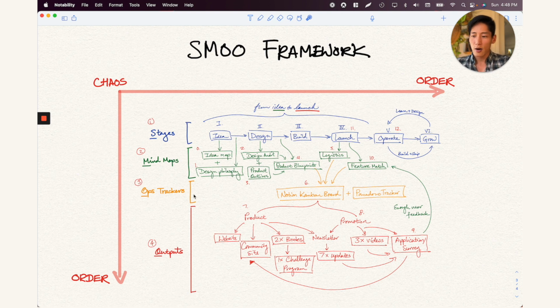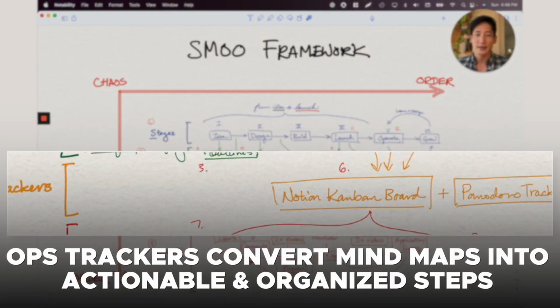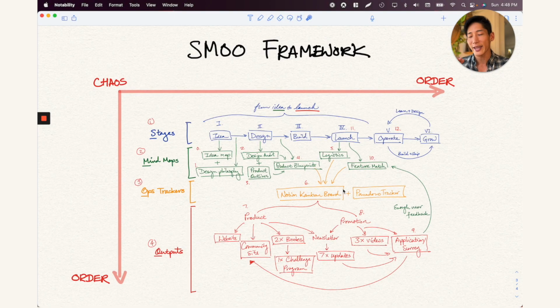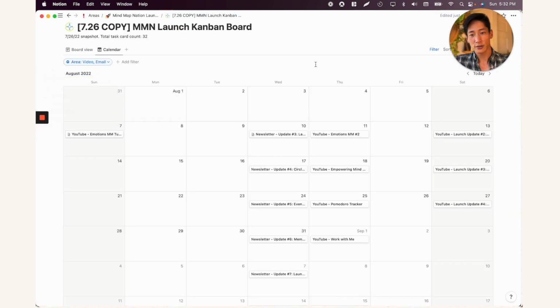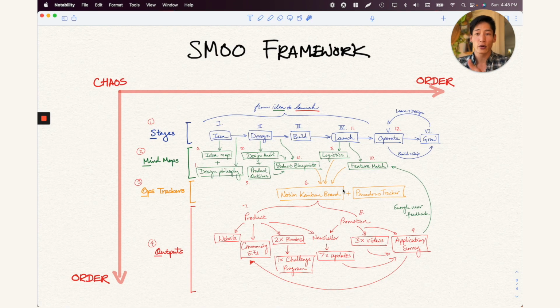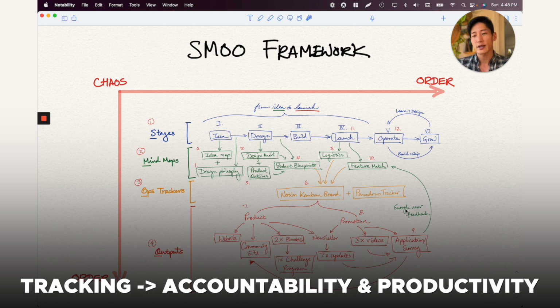Super useful. All right, the ops trackers are really important in actually converting what you have mapped out, doesn't matter if it's design or launch steps, into actionable, organized steps. They also allow you to have a calendar view of essentially all your deadlines, which is really important, especially if you are assigning different tasks to other people or your team. Finally, it provides a lot of accountability, productivity, as well as tracking.